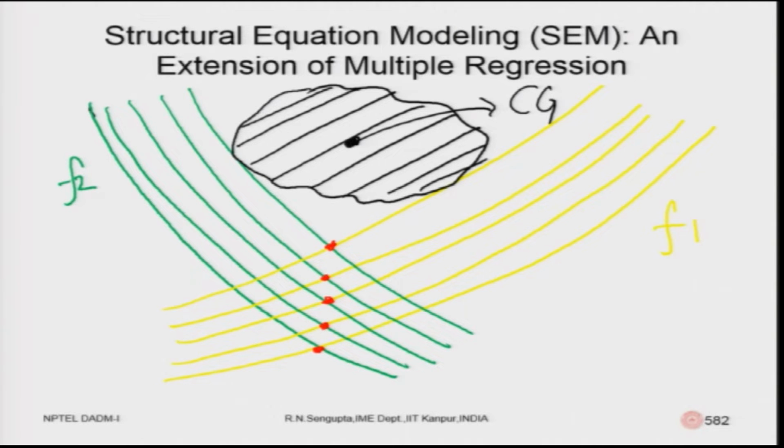Now, trying to find out the tangent points. So, tangent points being this or this, based on which we are able to find out the center of gravity. So, tangent points let me denote as, say for example, A for f2, A for f1. Trying to find out would be difficult. So, we will basically use different types of simulation techniques to find it accordingly.